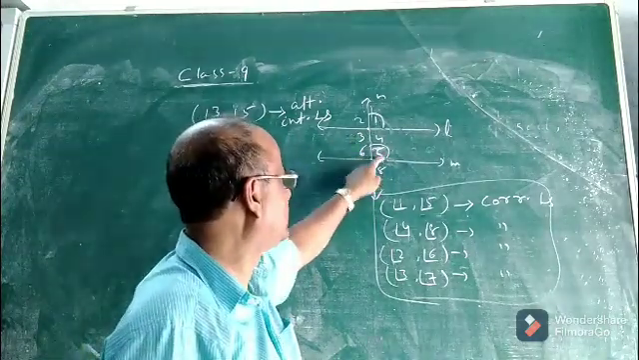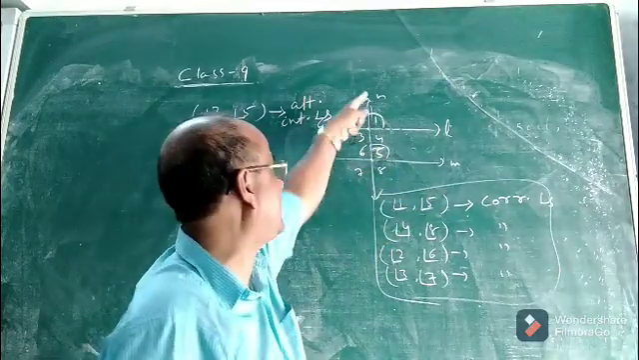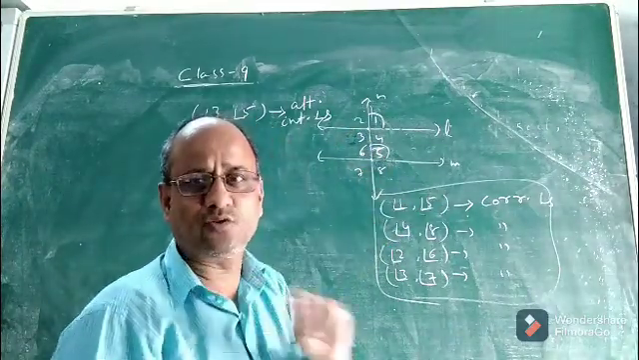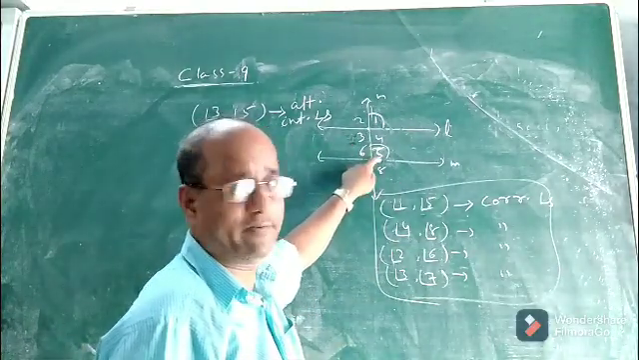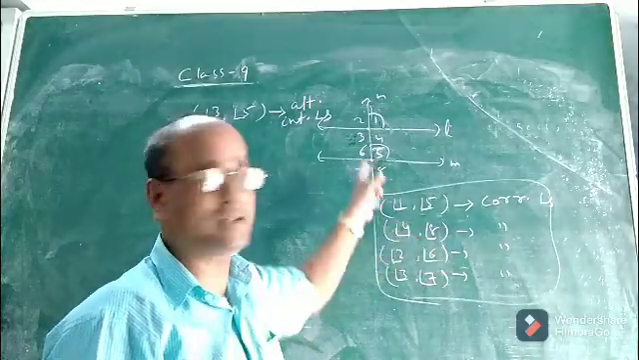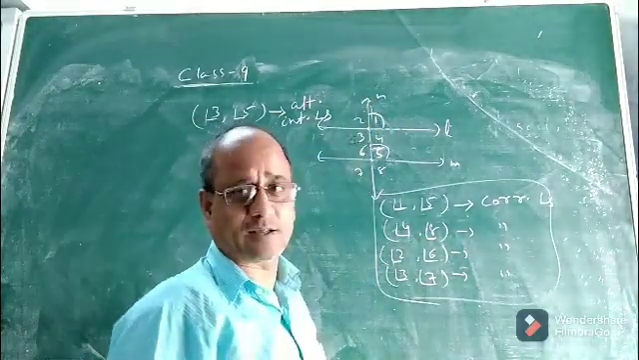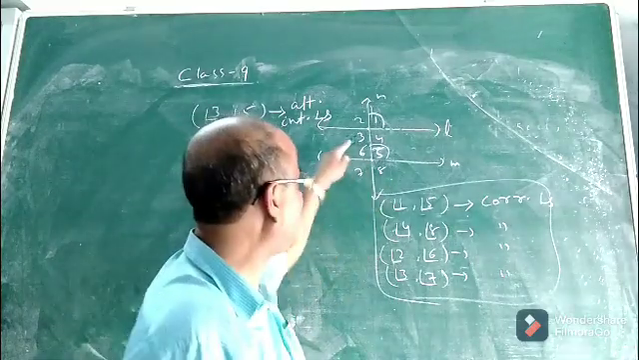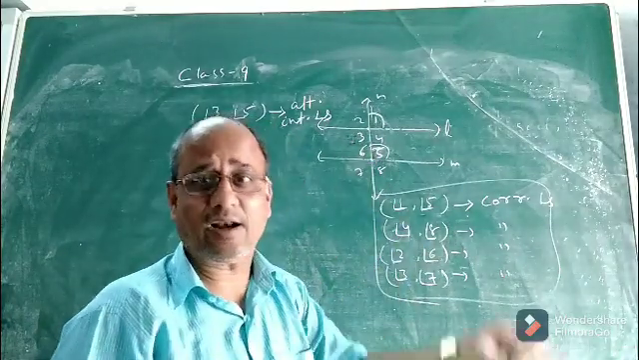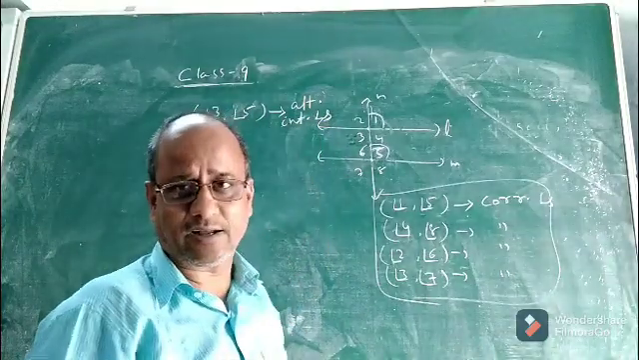And see, these two angles 3 and 5, do they lie on the same side of the transversal? The answer is no. Angle 3 and 5, they are interior and they do not lie on the same side. Rather, they lie on the alternate side of the transversal. So that is why angle 3 and 5 are interior and alternate. That means this pair is known as alternate interior angles.